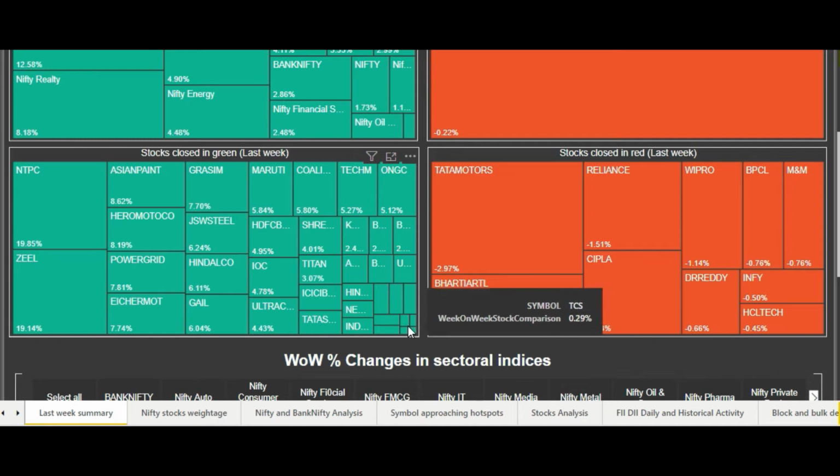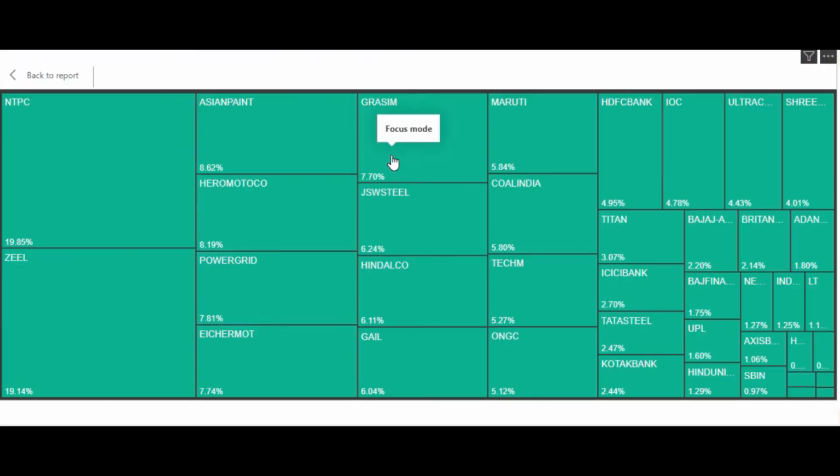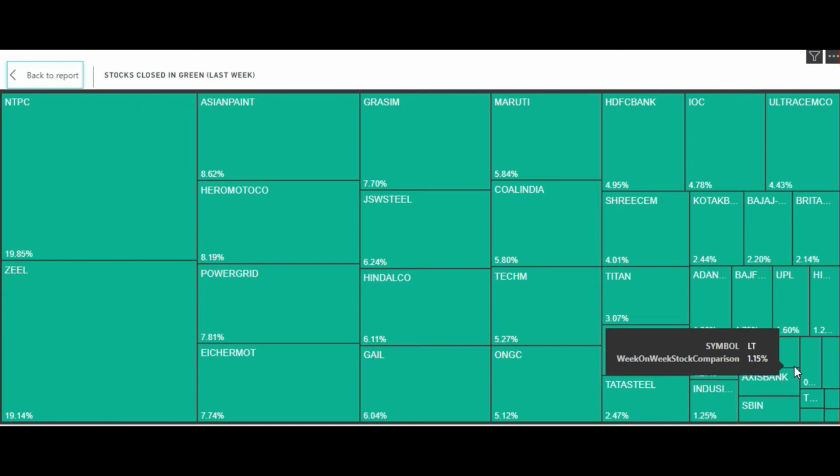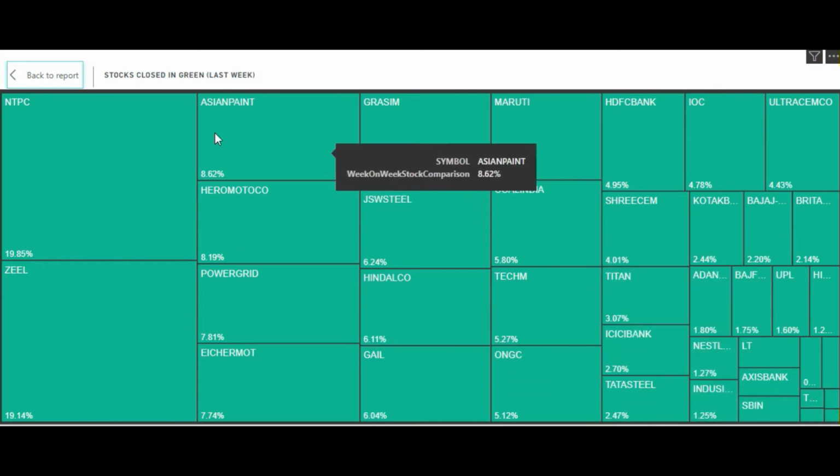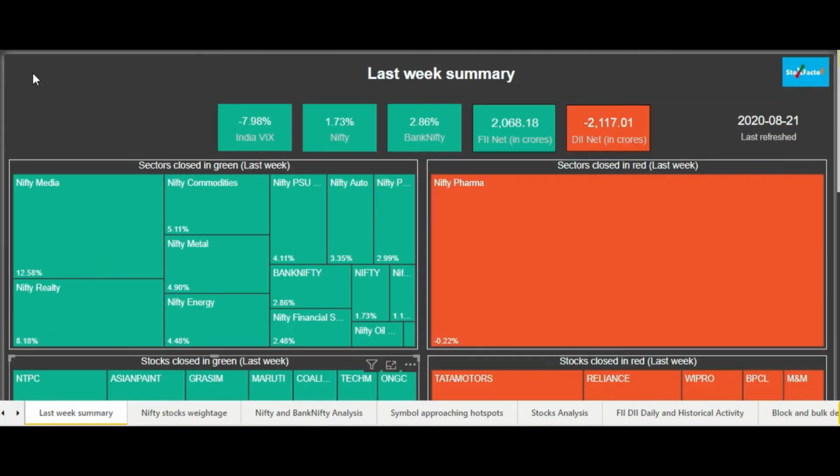So there is one feature which we have already mentioned in the last video also, that you can take it to the focus mode and enlarge it, and then you can get to see the names more clearly, the boxes more clearly, and then you can go back to the report again.